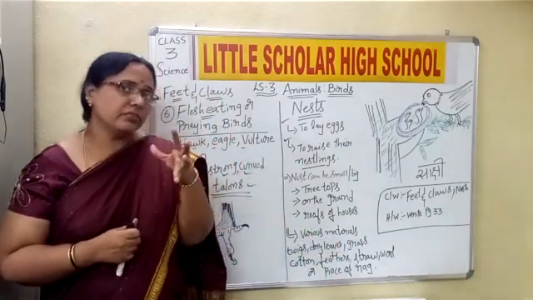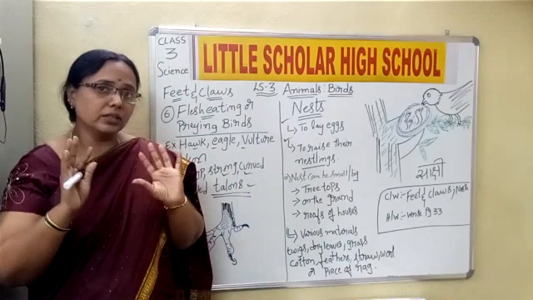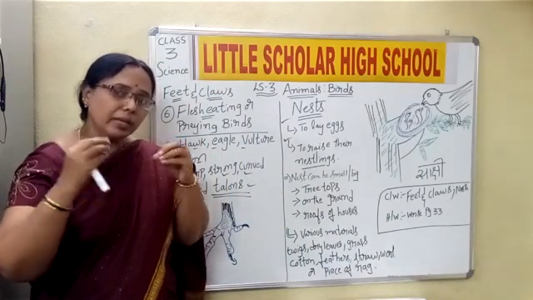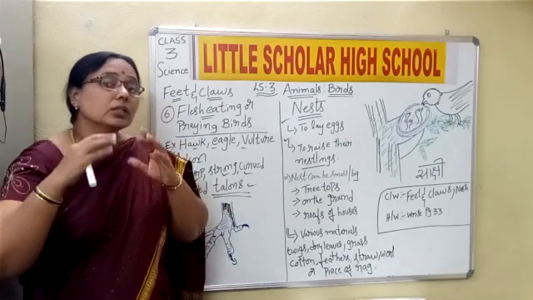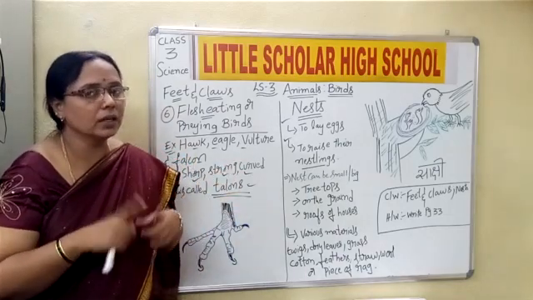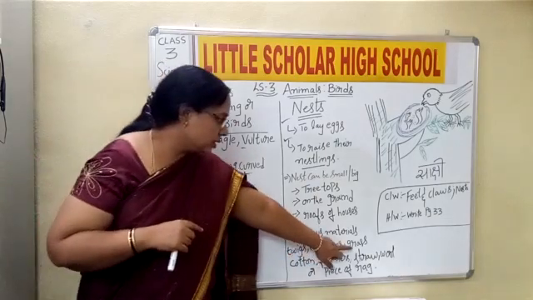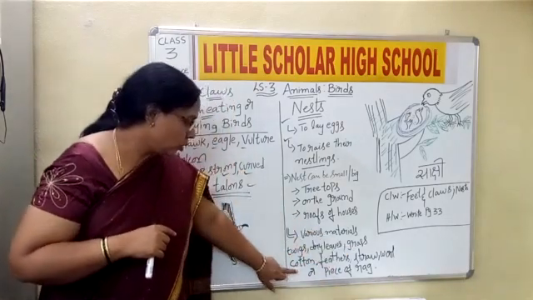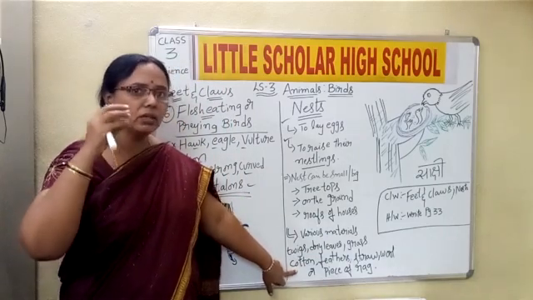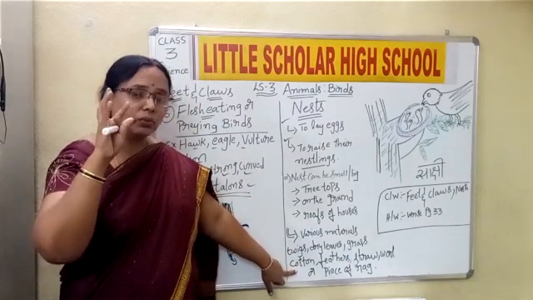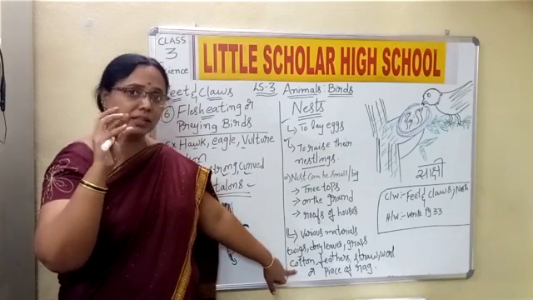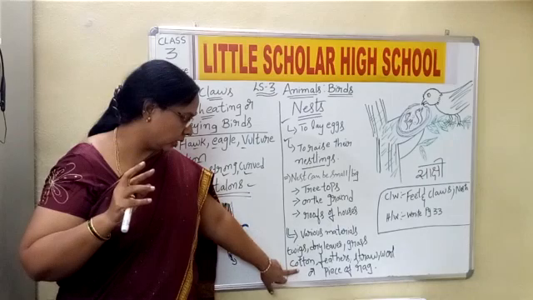When the leaves are fresh, children, they are green in color. But when the leaves dry up, they become yellowish or brownish in color. So those dried leaves are helpful for the bird to build the nest. Then it is the grass. Okay. Then cotton. Cotton is not the cloth I mean to say here. The cotton which is white, which is like fur, that cotton I mean to refer to here.